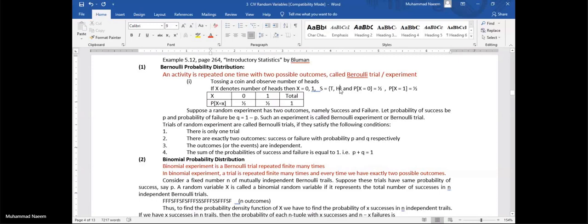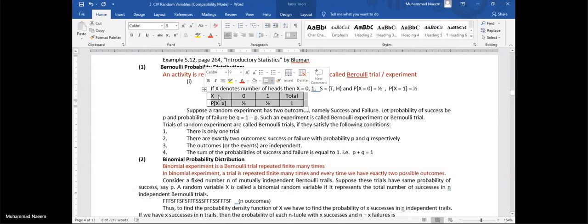Now we find the probability for each value of x. For x equal to 0, 1 by 2, and for x equal to 1, again we have 1 by 2. If we show these probabilities in the form of a table, this is called a complete Bernoulli probability distribution for x.